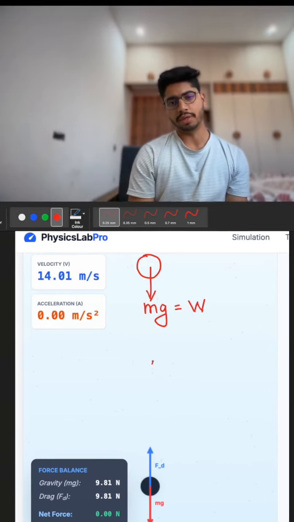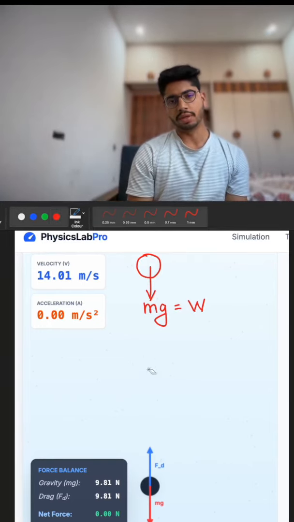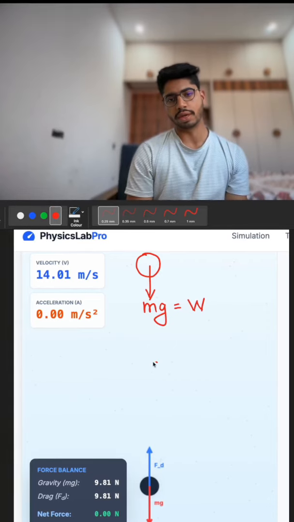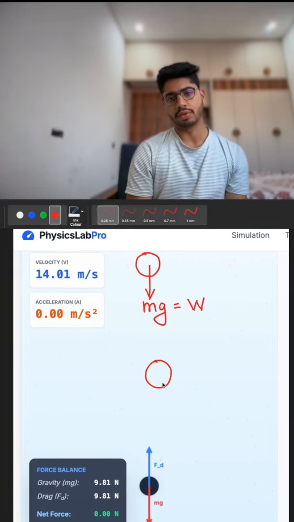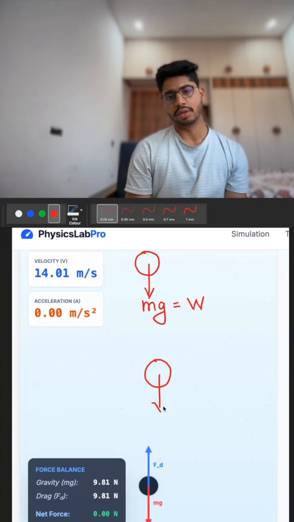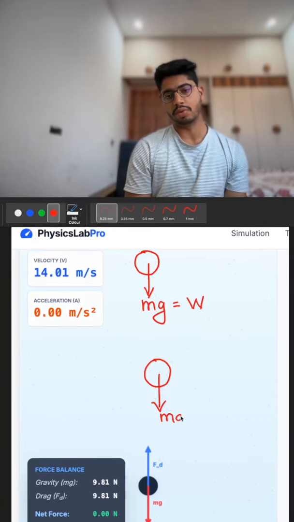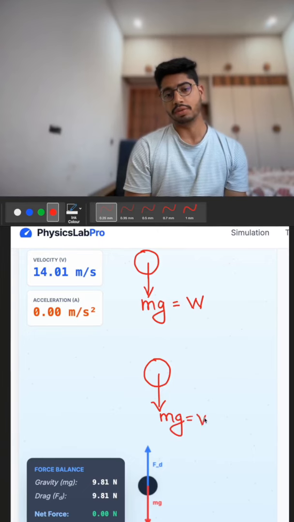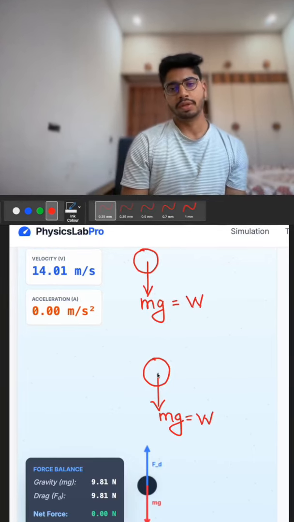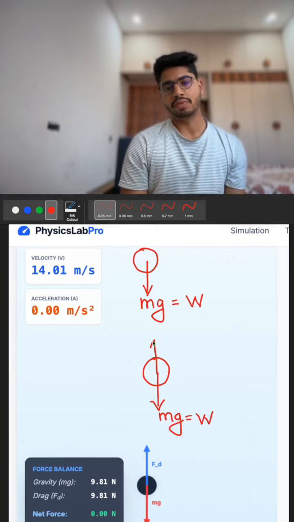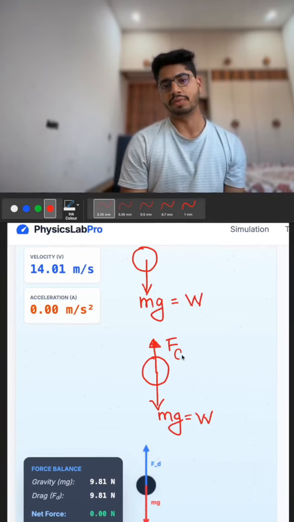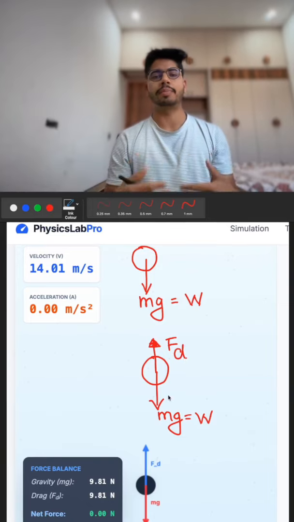When it is in the middle, somewhere in the air, if you look carefully, some extra force has been caused due to the drag. When it reaches this point, the mg amount remains the same, the weight of the object, mass times acceleration due to gravity. And there is some extra force, which we call the drag force. Why does this happen?